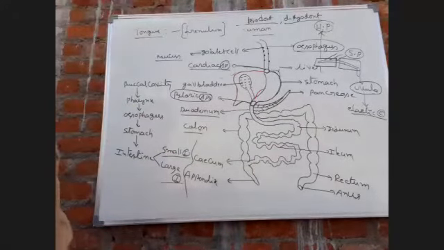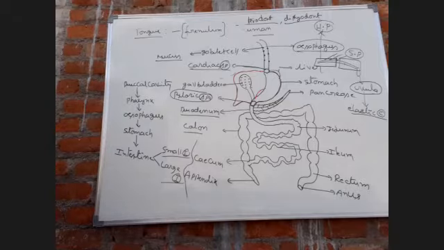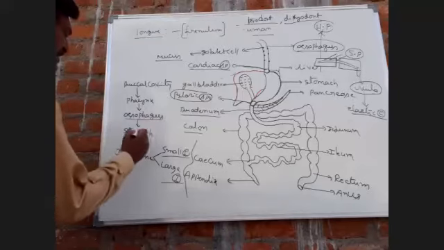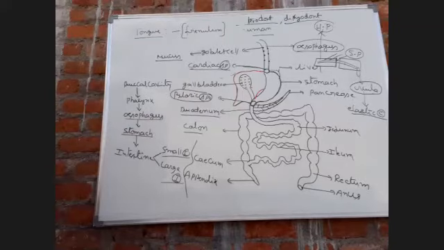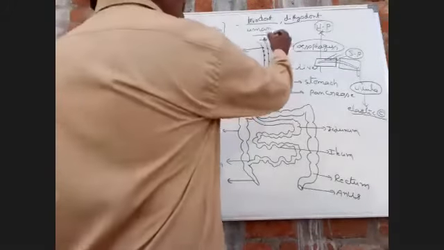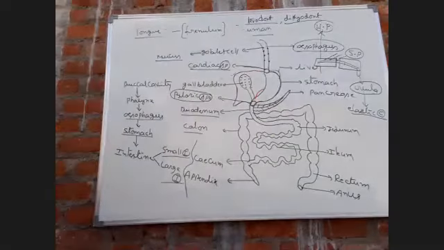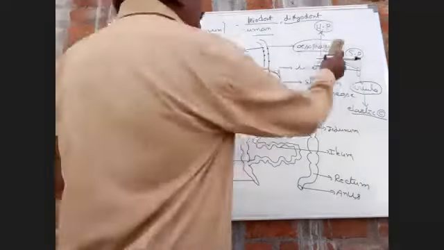Next, the stomach. The esophagus opens into the stomach. On the wall of the esophagus, smooth muscles are present.